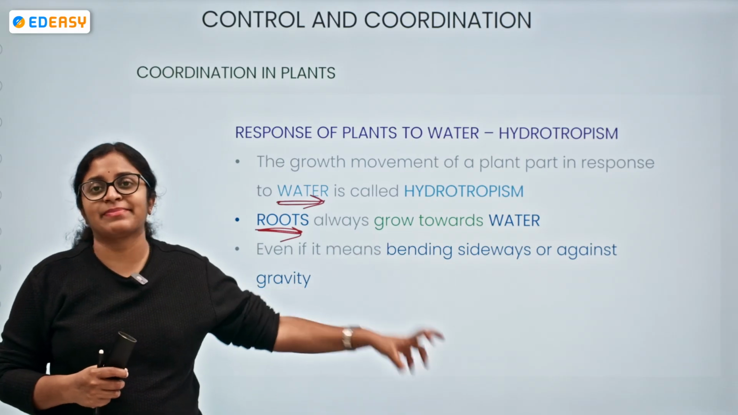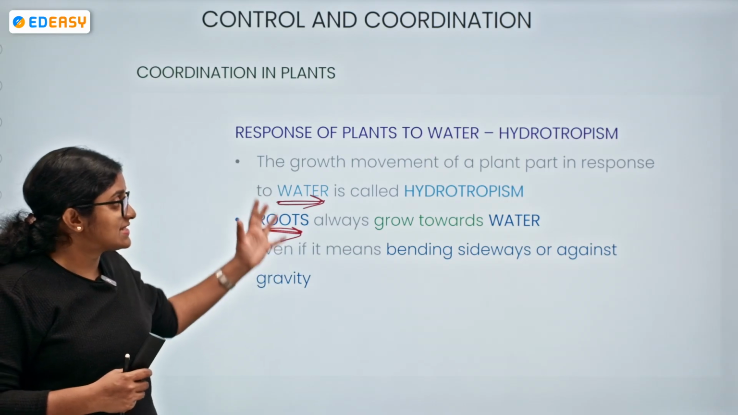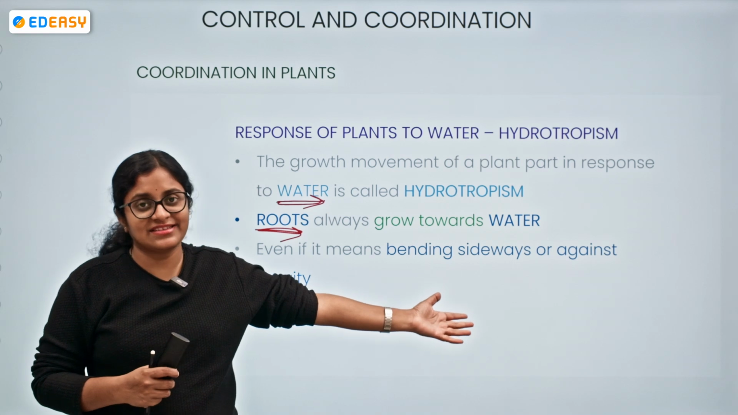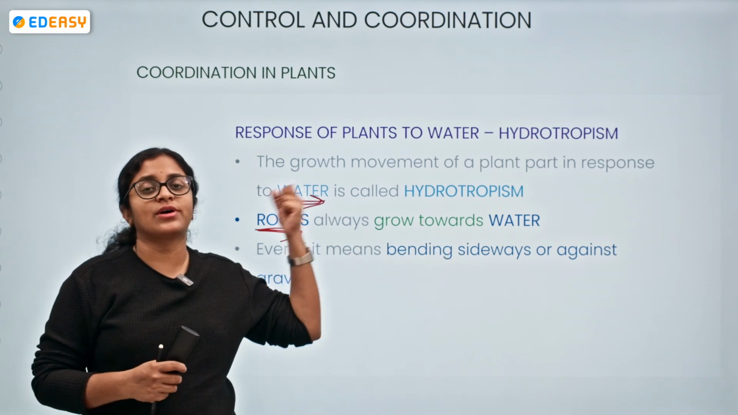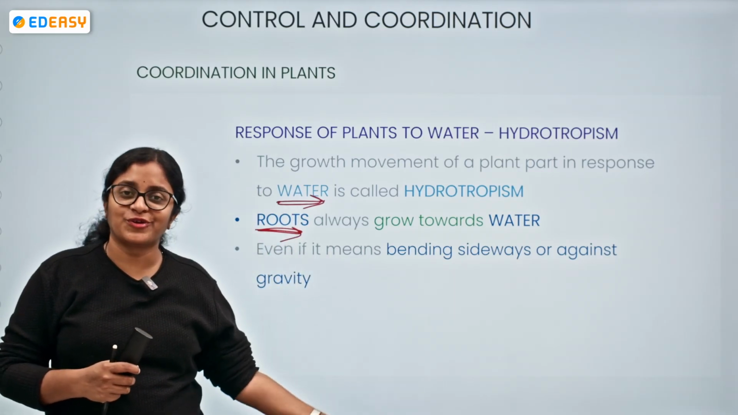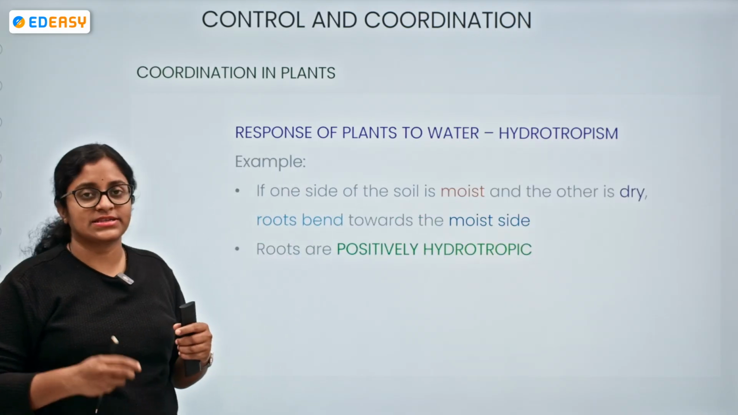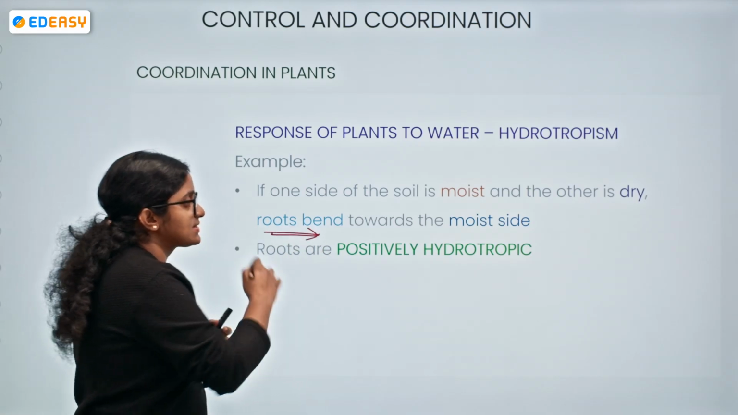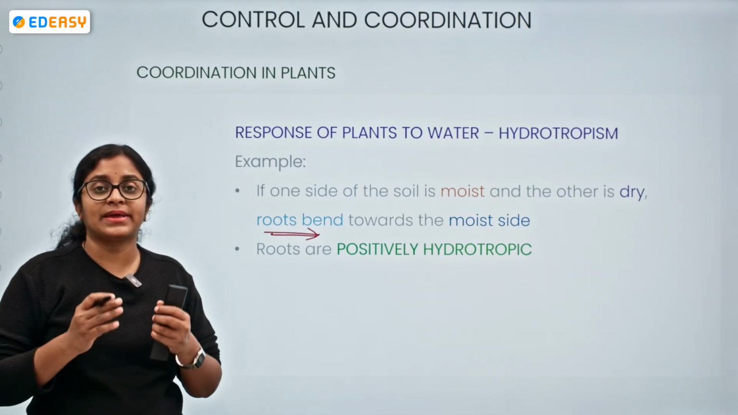So even if it is bending sideways or even if it is against gravity, the root system is always meant for grabbing water, because their main function is only that. In the transportation chapter we have learned this. The main function of the root system is to absorb minerals and water, so in order to have that efficiency, they can go to any extent. So if one side of the soil is moist and the other side is dry, what do the roots generally do? The root bends towards the moist side, and we can say that this is exhibiting positively hydrotropic nature.